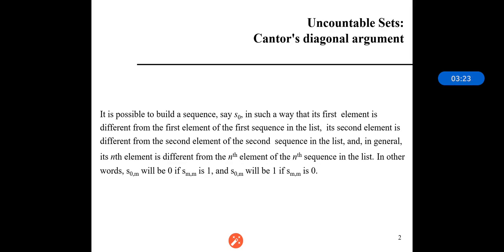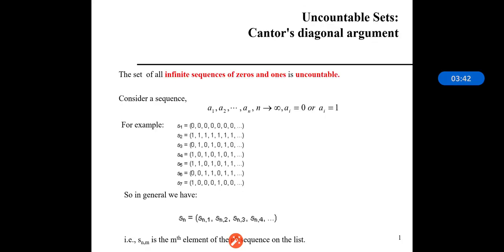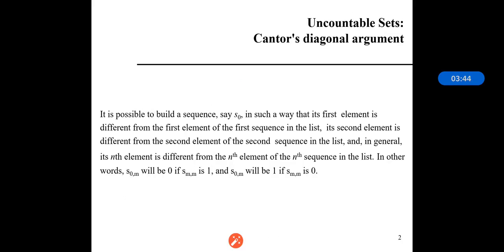And in general, the nth element is different from the nth element of the nth sequence in the list. So in other words, we can say that S0m will be 0 if Smm is 1 and S0m is 1 if it is 0. Means if the first element is 0, the second element should be 1.